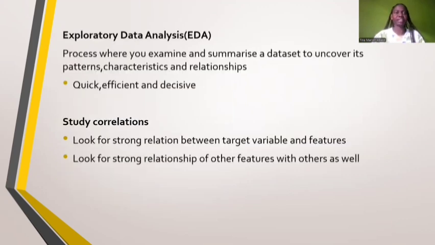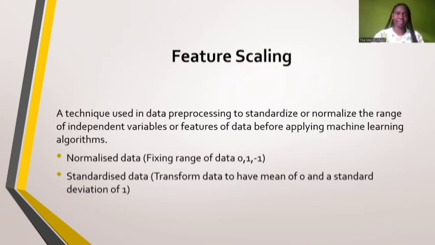After getting your data, you perform the EDA. EDA is exploratory data analysis, whereby you examine and summarize the data set to uncover its patterns and characteristics. Basically, you're getting used to the data set. This should be quick, efficient, and decisive. So how do you do this? You can study correlations, like looking for a strong relation between the target variables and features, or you can look for relationships of other features with each other as well.